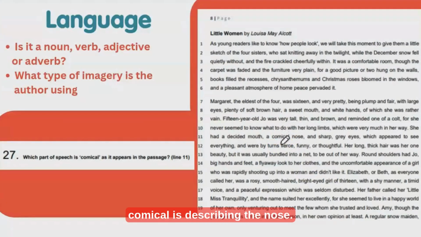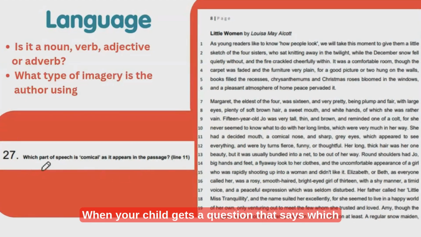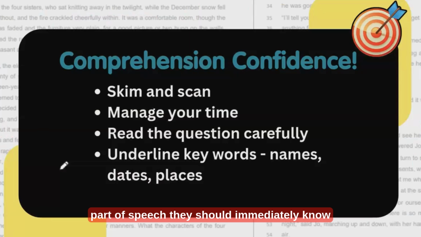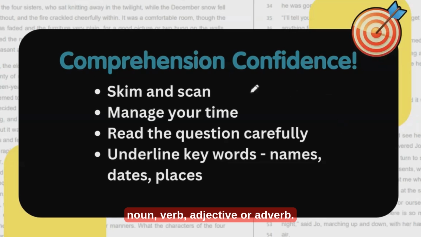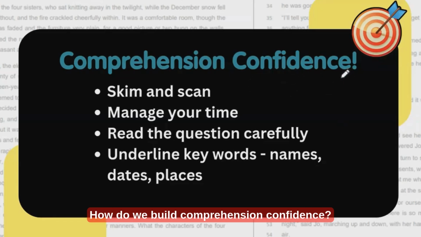And comical is describing the nose. Describing words are called adjectives. The answer to that one is adjective. When your child gets a question that says which part of speech, they should immediately know: noun, verb, adjective, or adverb. How do we build comprehension confidence?